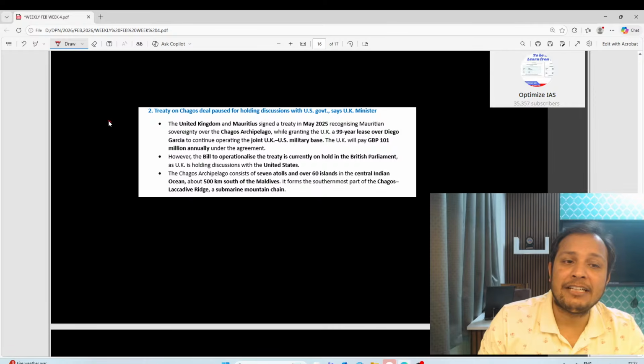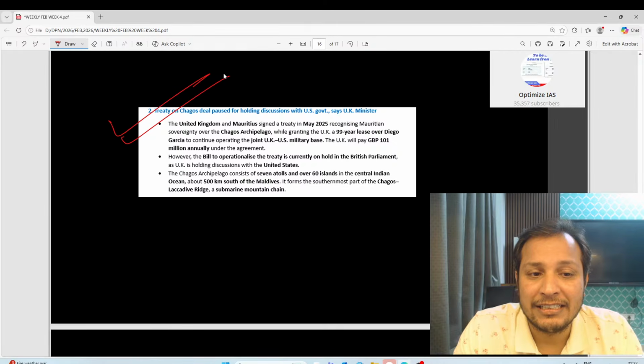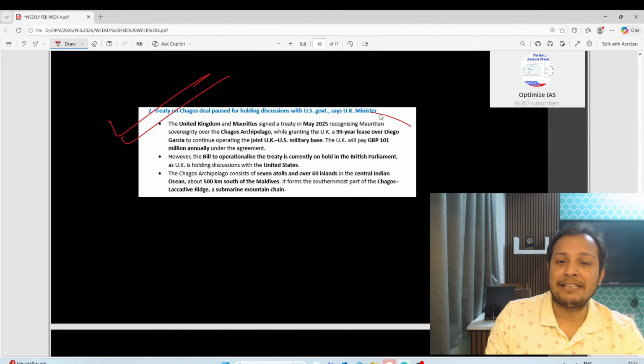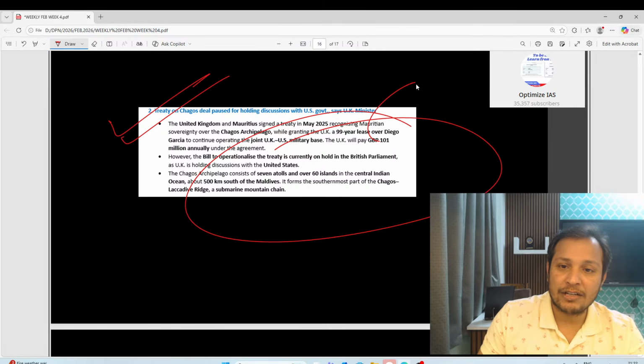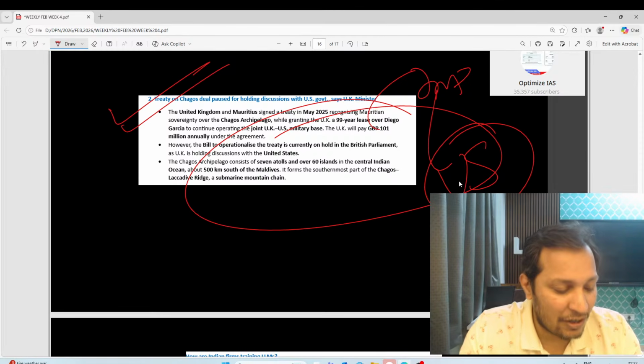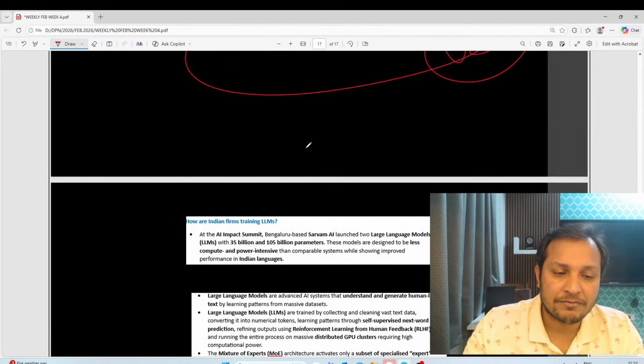Next, guys, the Treaty on Chagos. Chagos Islands is an archipelago of Mauritius. The UK has signed a deal with Mauritius to give sovereignty to Mauritius. Here we have to keep in mind that there is one military base called Diego Garcia. Diego Garcia is a US military base in the Chagos Islands. This is really very important, guys.